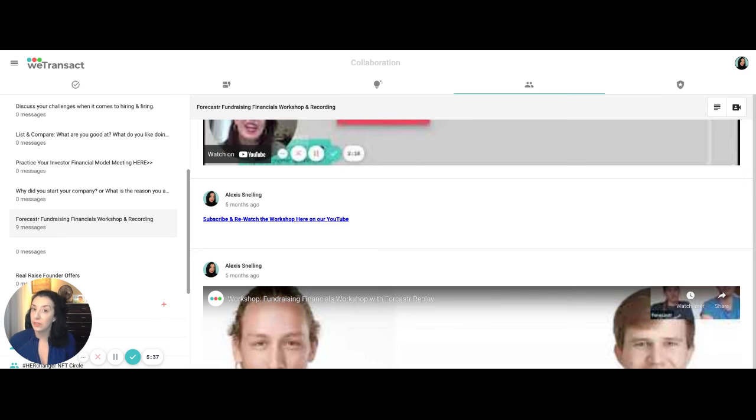It's not just a general Slack board. It's not going to be a million different discussions. These are very specific topics so that all the founders who are going through the same financials that you're working on right now, you guys can all collaborate together. And that way you are never going through any step ideally alone. We always have founders who are focused on that, who that's a top priority. We do not want these topics to become distractions. So these topics will appear based on the answers to your questions and what's most relevant to you.